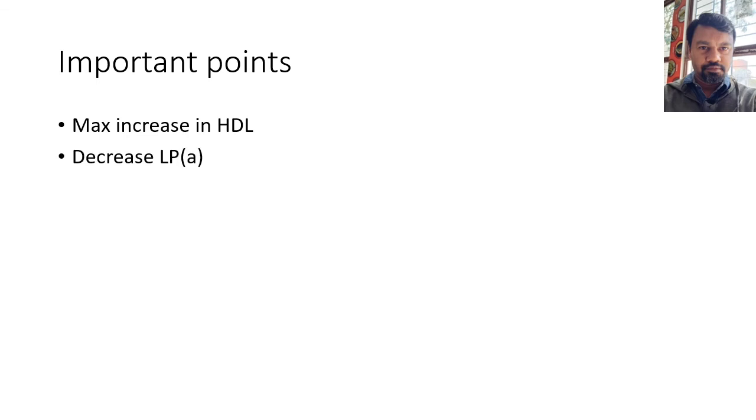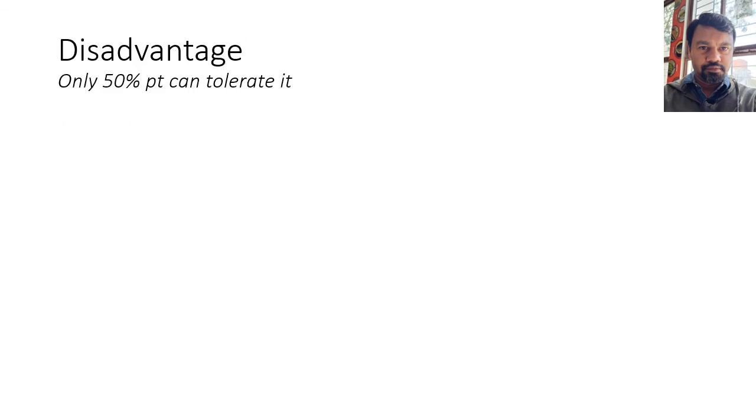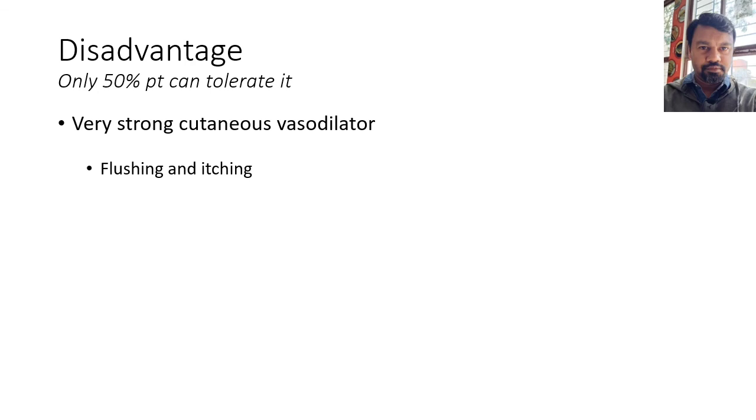The most common side effect is that it is a very strong cutaneous vasodilator at a therapeutic dose. Flushing and itching occur in the affected areas, and this flushing and itching is due to increased production of prostaglandin D2. So we can inhibit this prostaglandin synthesis by giving non-specific treatment like aspirin, or we can give the specific prostaglandin D2 antagonist laropiprant. A combination of niacin with laropiprant is also available.